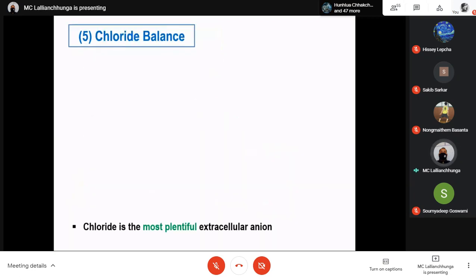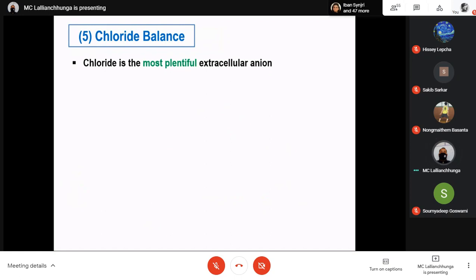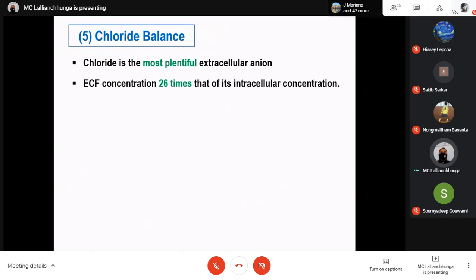What about chloride balance? Chloride is the most plentiful extracellular anion because it is carrying negative charge. Extracellular fluid concentration of chloride is 26 times that of its intracellular concentration.